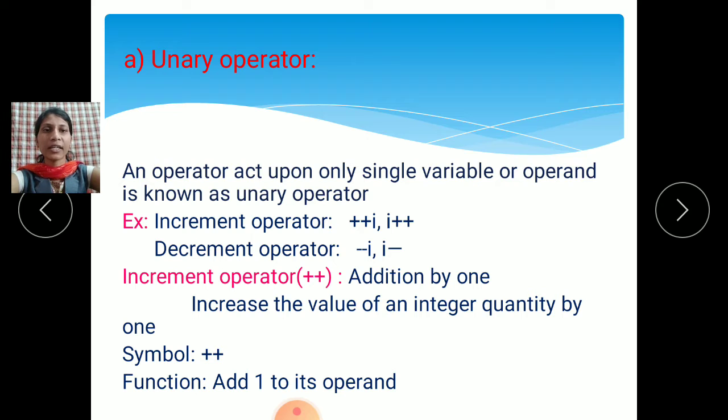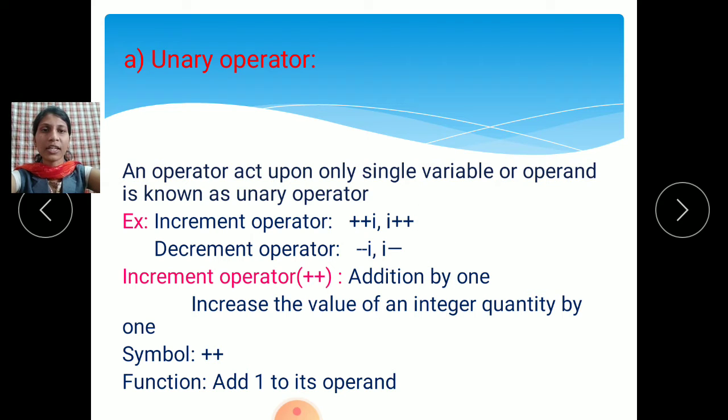For the increment operator, there are two sub-types: pre-increment and post-increment. This is ++i, and this is i++. Here we use a single variable, so the operator acts upon a single variable. Then the decrement operator has pre-decrement and post-decrement. Decrement means the value is decreased by 1, and the increment operator means the value of variable i is incremented by 1.